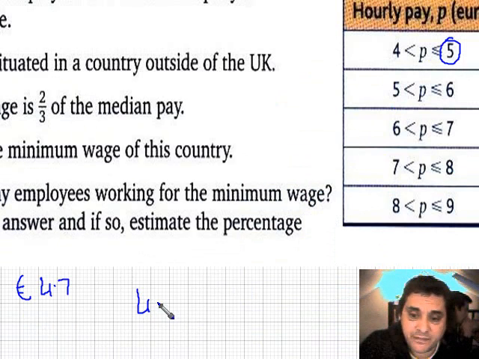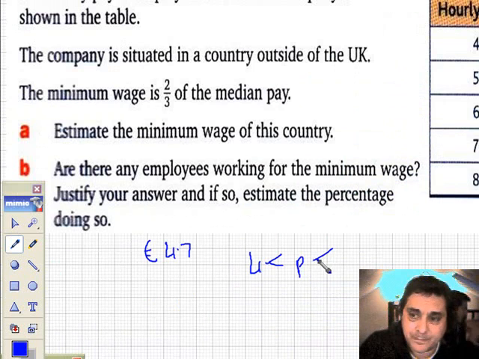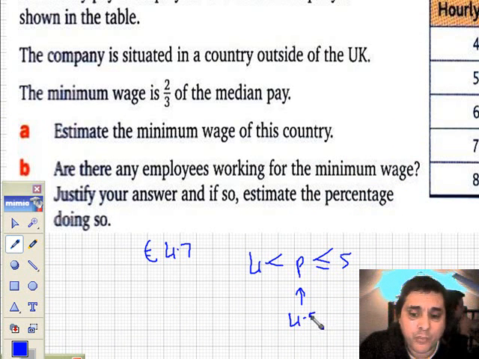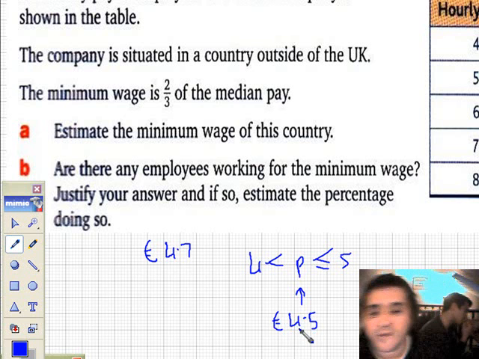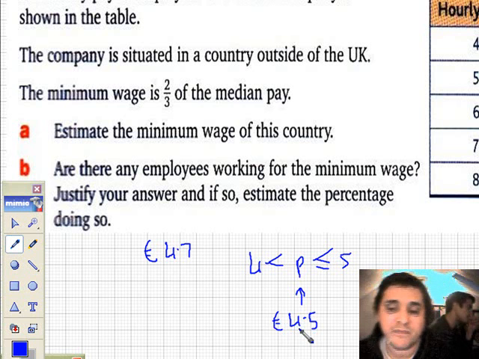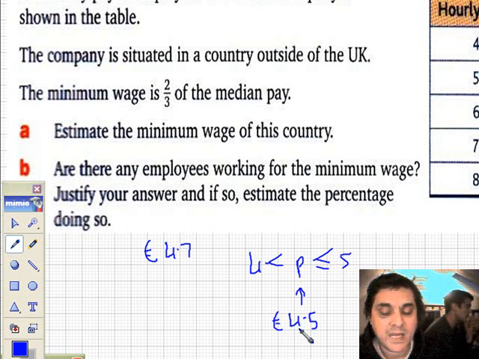If we look at the first class, and if we take the midpoint alone, we're looking at 4.5 euros. So straight away, 4.5 euros being the midpoint between 4 and 5 euros, we may assume that some may in fact be earning less than the 4.7, but we can't be sure.